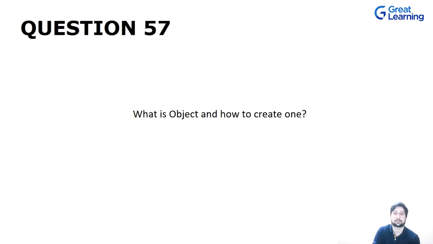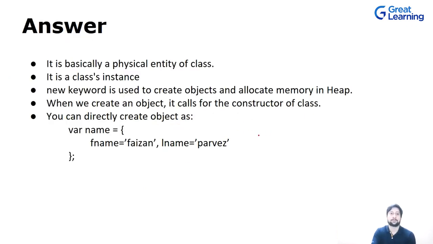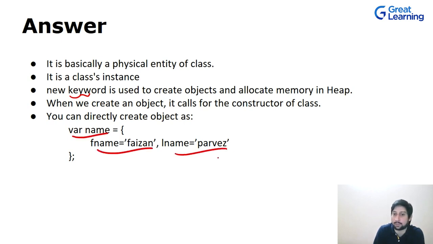Now let's move on to the next question. What is an object and how can you create one? Basically, an object is nothing but an instance of a class, or the physical entity of a class. We can either use the new keyword to create objects and allocate the memory in the heap, or there is another way to directly create objects, like this: var name, and then you have two properties inside that object, which we have already seen.